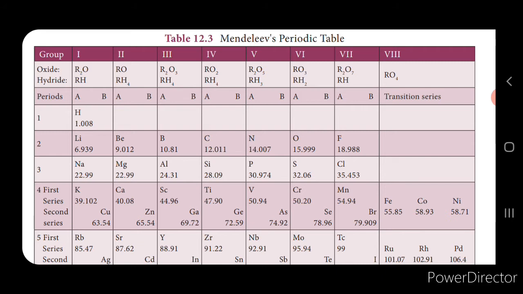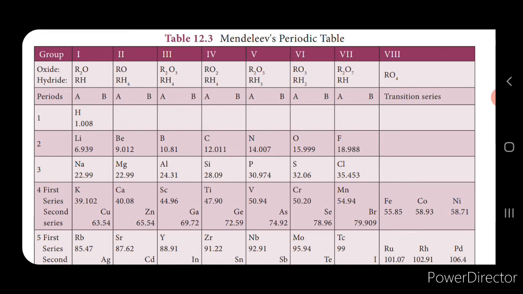Now if you see the limitations of Mendeleev's periodic table, elements with large differences in their properties are included in the same group. For example, copper and silver are included along with soft metals like sodium and potassium. And he could not give a proper position for hydrogen. Non-metallic hydrogen is placed along with lithium, sodium and potassium.